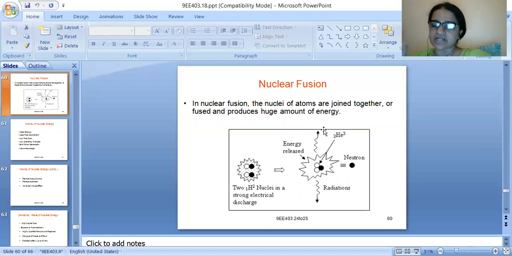If you add, they get combined and form helium-2-3. The helium atomic number is verified if you add the 2 deuterium atoms. Coming to the mass number, when 2 hydrogen nuclei are added, you will form helium 3 and 1 neutron will remain. This 1 neutron will be released. So 2 deuteriums form helium 2-3, then 1 neutron is released. Along with this, an enormous amount of energy also gets released.